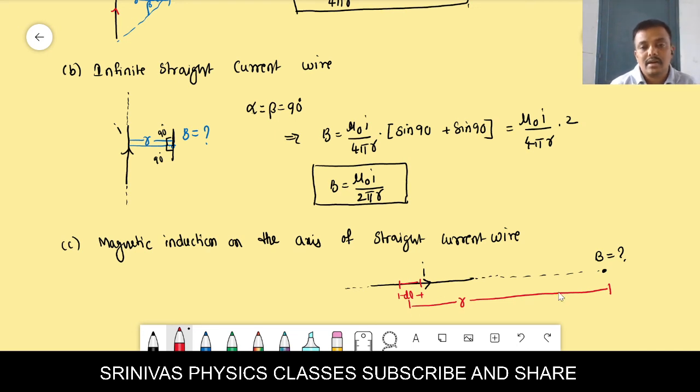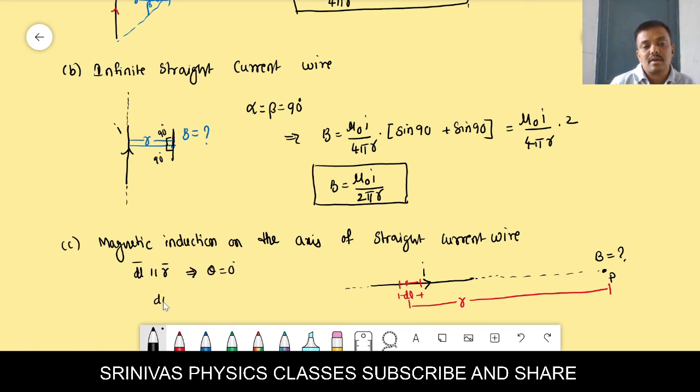DL and R, you see here, from the center of the element, this is the distance at which I want to find the magnetic induction. That distance I am giving here is smaller. You see here, DL and R are parallel to each other, isn't it, from the figure? Then theta is 0 in this case.